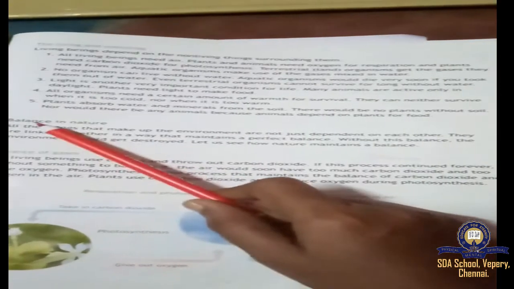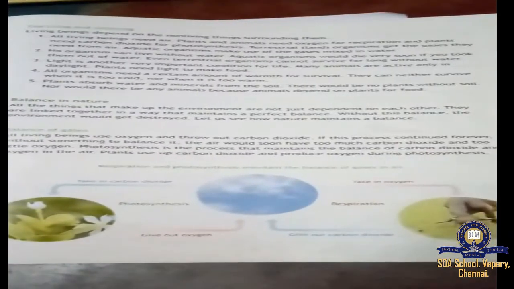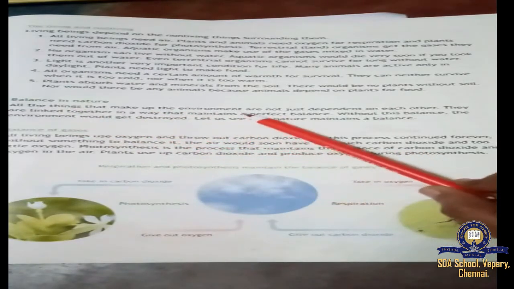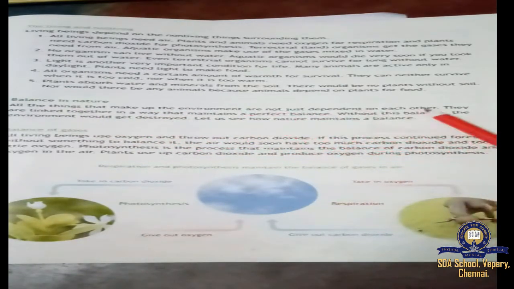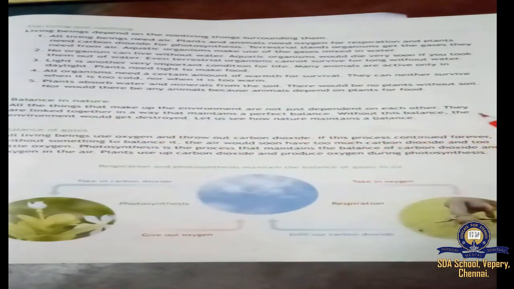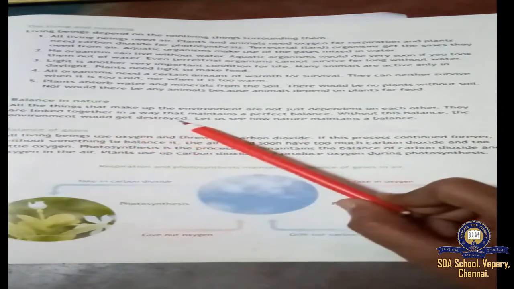Next, balance in nature. How is nature balancing equally? See, all the things that make up the environment are not just dependent on each other. They are linked together in a way that maintains a perfect balance. Without this balance, the environment would get destroyed. Let us see how nature maintains a balance.